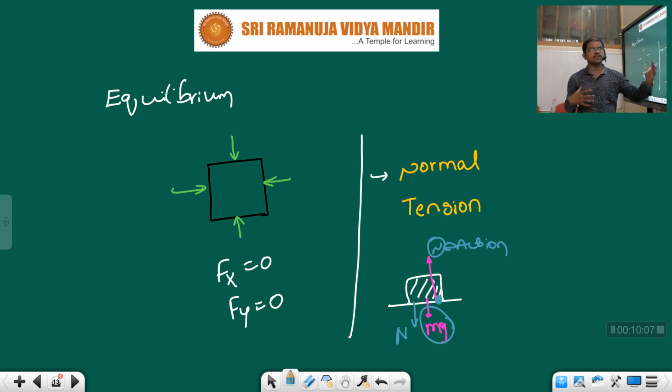Like how the earth is pulling the moon, similarly the moon is also trying to pull the earth. Due to this, waves are created in the ocean. That is created due to what? Force of attraction by the moon.